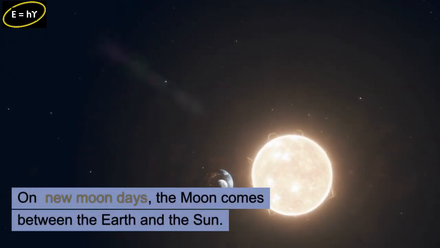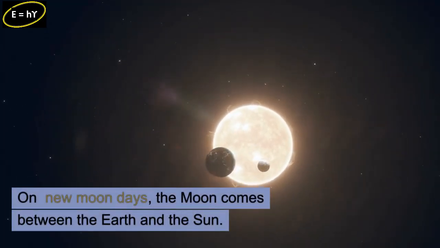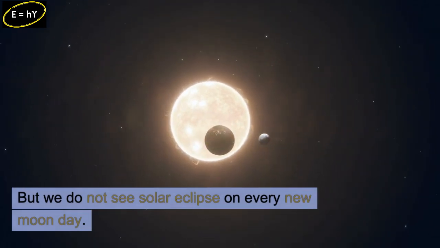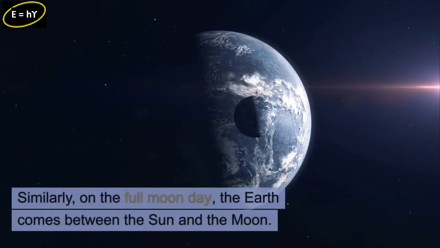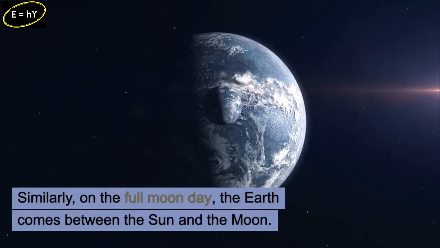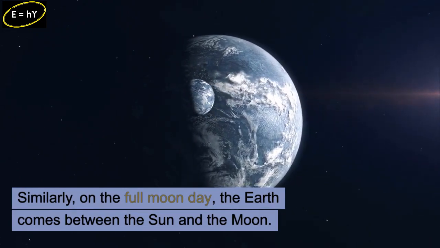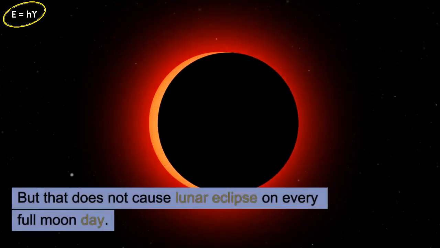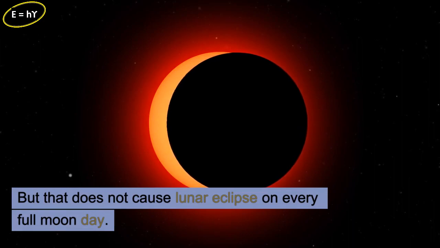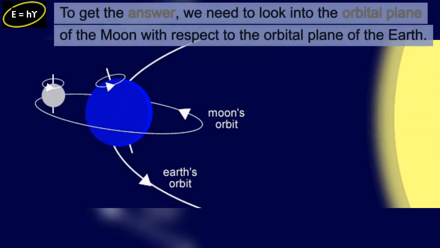On new moon days, the moon comes between the Earth and the Sun, but we do not see a solar eclipse on every new moon day. Similarly, on the full moon day, the Earth comes between the Sun and the moon. But that does not cause a lunar eclipse on every full moon day. Why is that? To get the answer, we need to look into the orbital plane of the moon with respect to the orbital plane of the Earth.